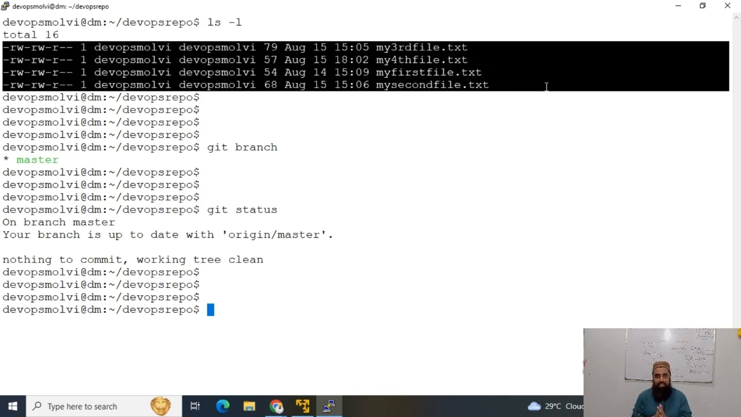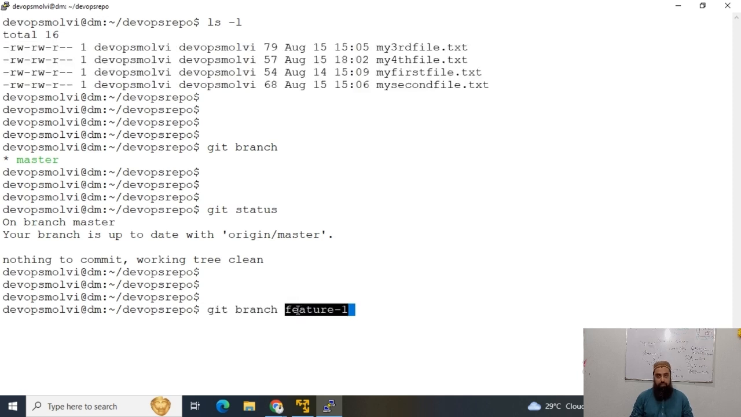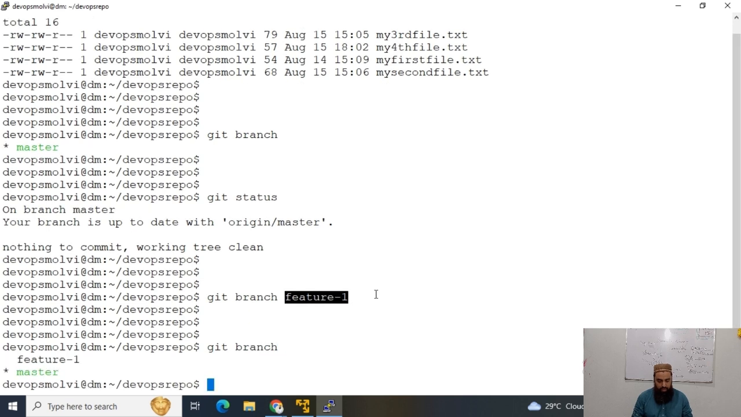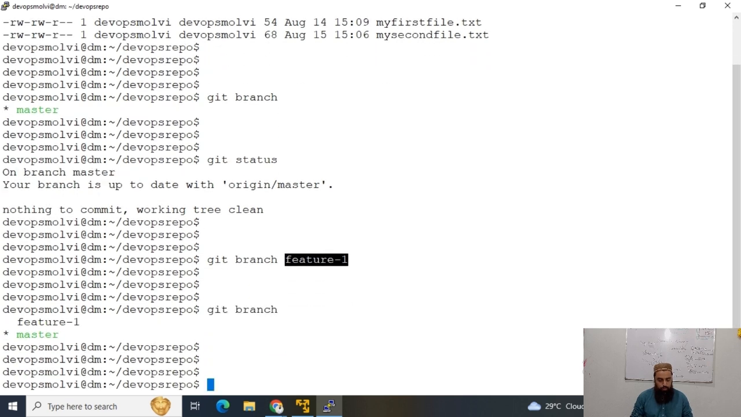Now let's create our first branch. For instance, git branch and the branch name. This command will create a new branch. For instance, this is my new feature one branch. I'm creating this new branch. So the command is git branch and the branch name, and we will have a new branch created. So git branch, and now you can see that we have actually two branches.